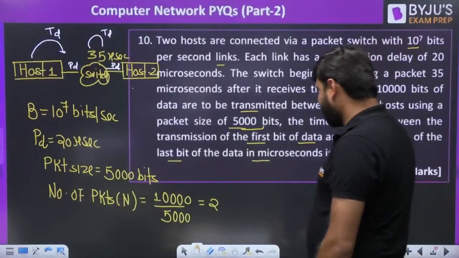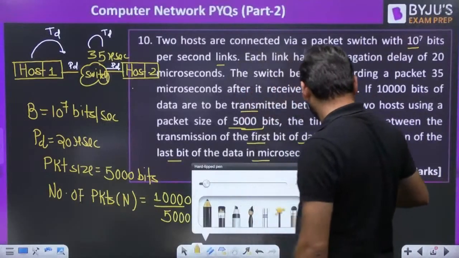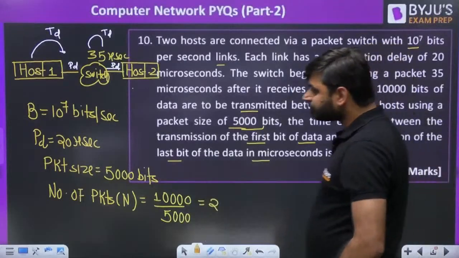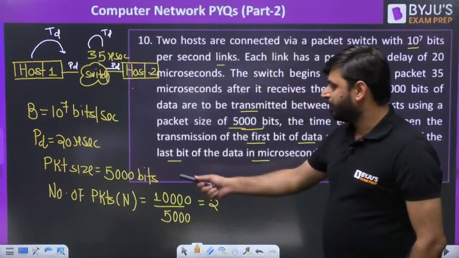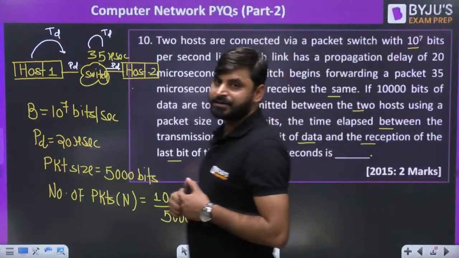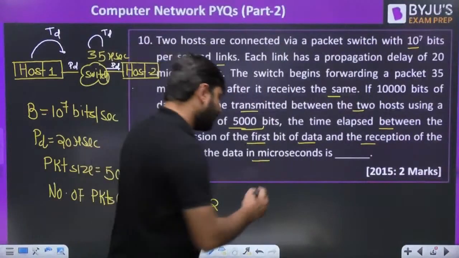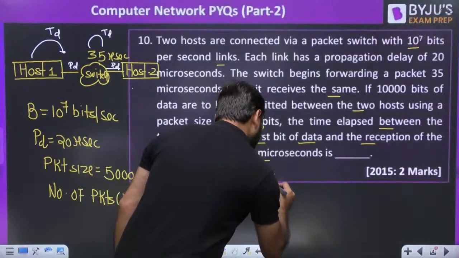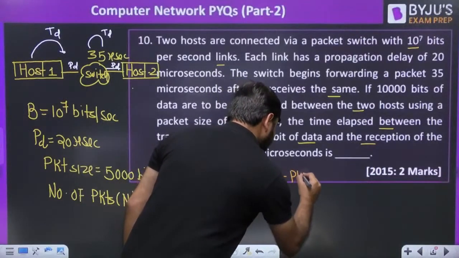So now you can compute, my dear friends. Packet size is given and bandwidth is also given, so we can find the transmission delay. Transmission delay is nothing but packet size divided by bandwidth.